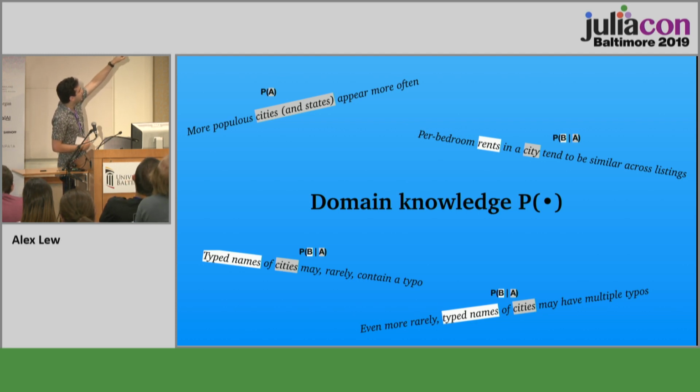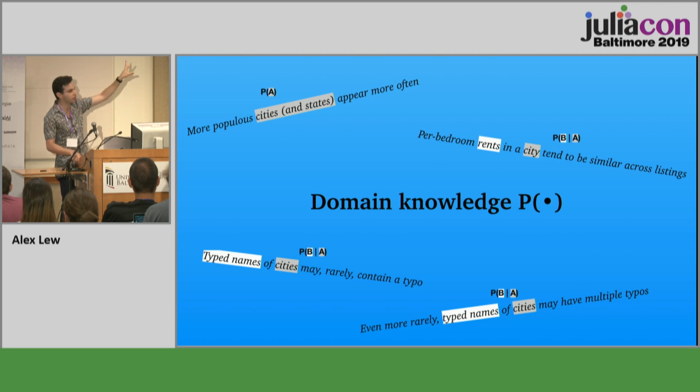P of A is telling us things about the unknowns without reference to the observed data at all. Sometimes that's called a prior. This is our prior beliefs about which states and cities are going to show up before we've even seen what they typed or the rent, right? So that's P of A. More populous cities appear more often.